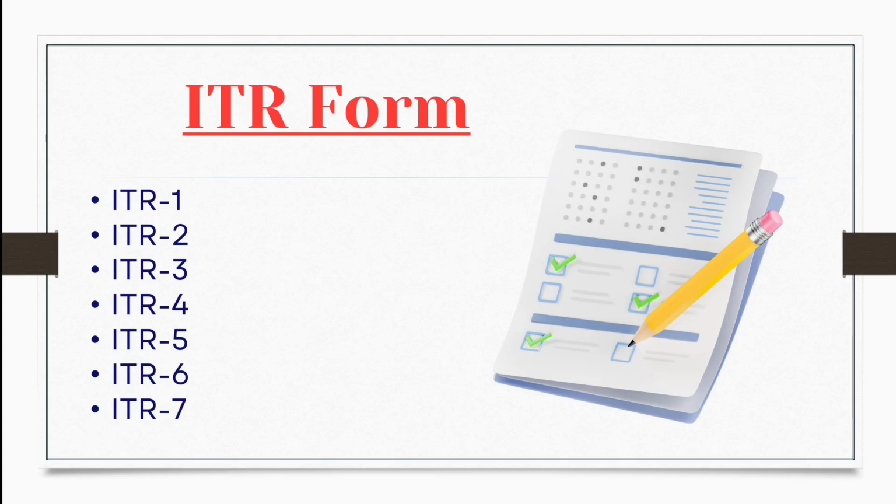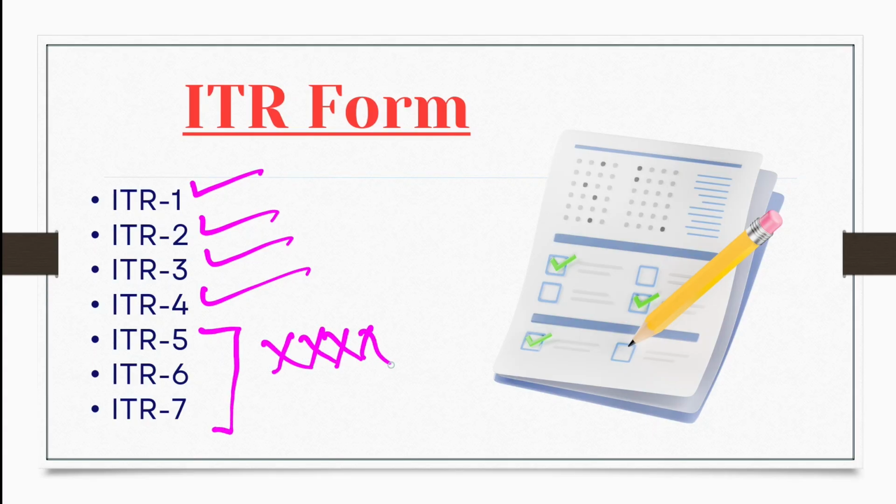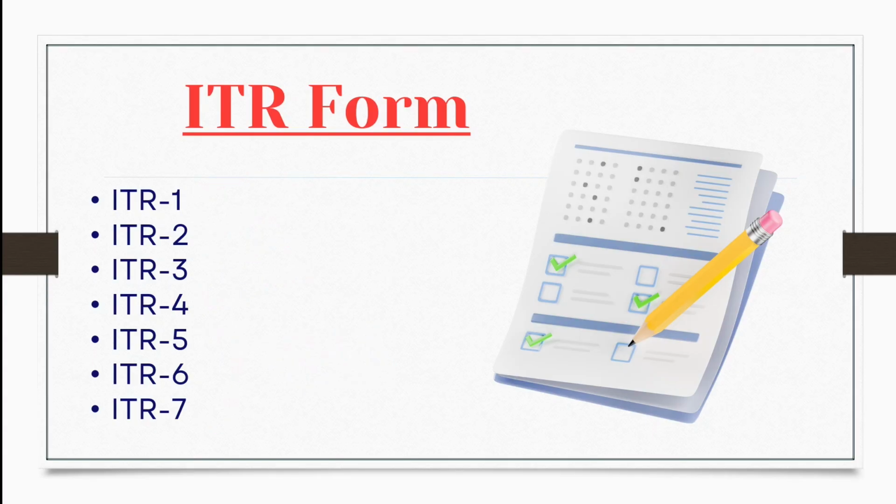If you are going to file your ITR, you have to select the correct and exact ITR form, like ITR 1, 2, 3, 4. ITR 5, 6, 7 will not be applicable to an individual. So you have to select from ITR 1 to 4.